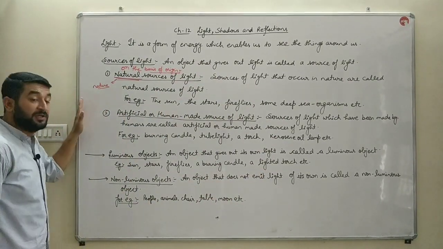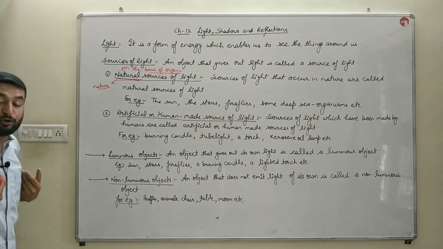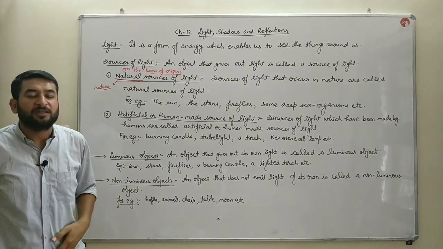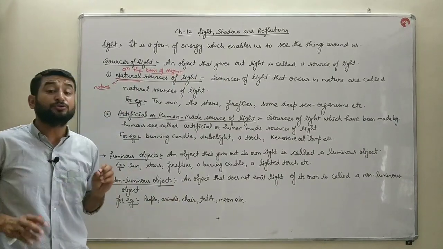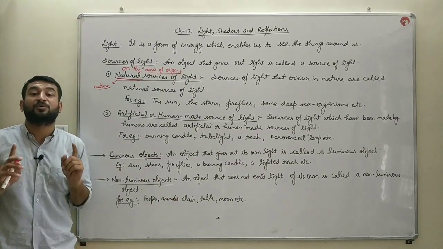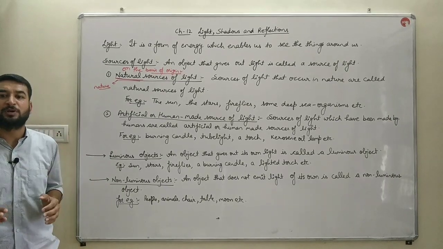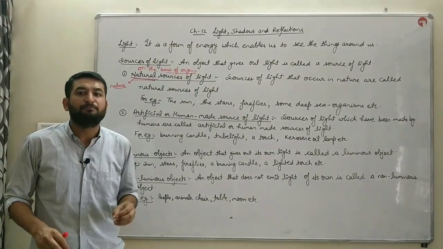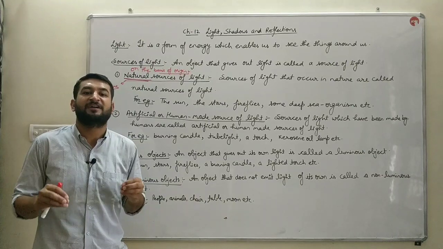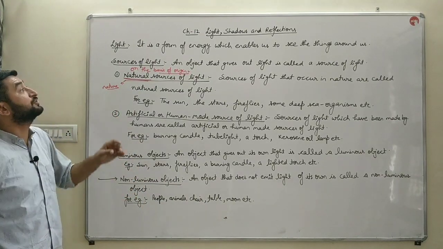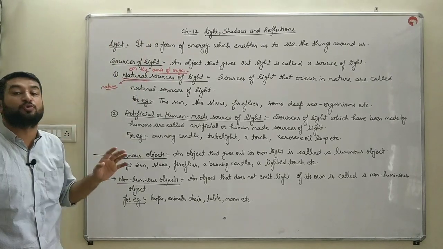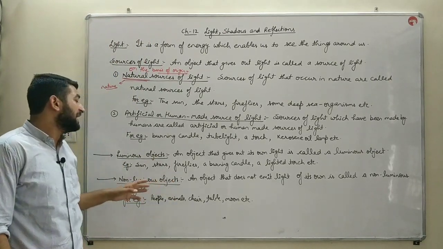So this board, my clothes, my body, the people, the animals, chairs, tables, all those sources do not emit their own light. They are visible to us because of the reflection of light. They reflect the light which is falling over them from the luminous sources. And that is why they are visible to us.